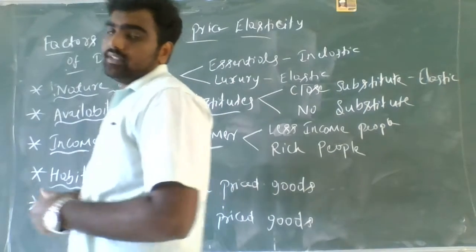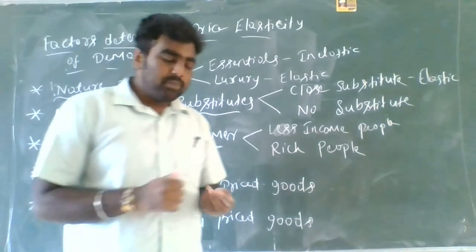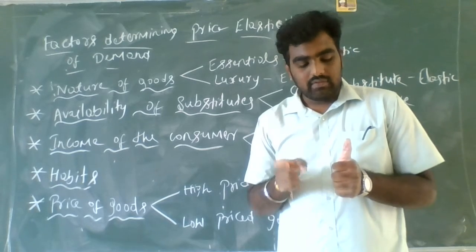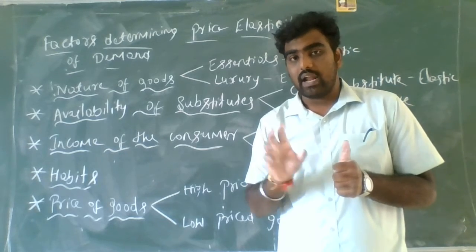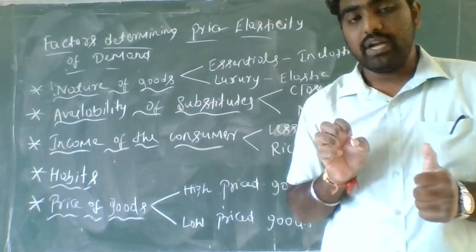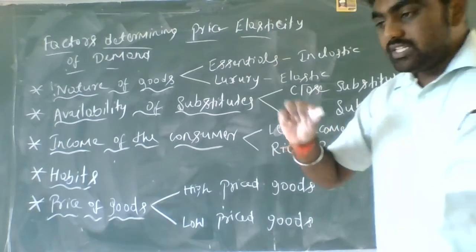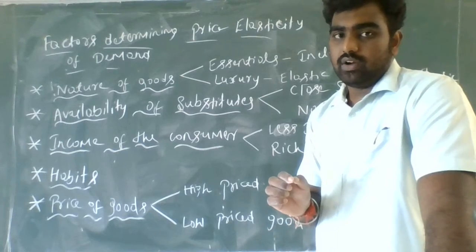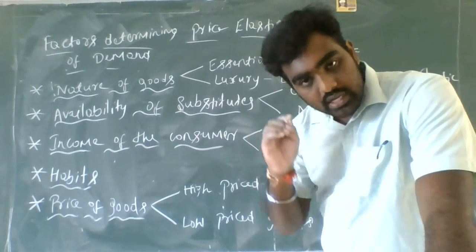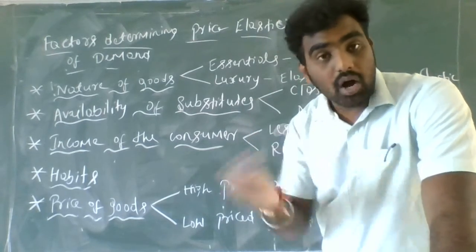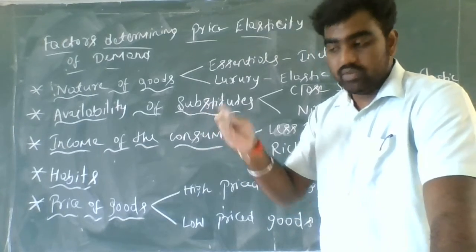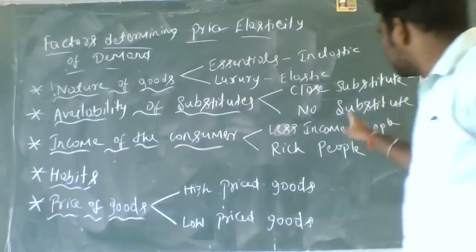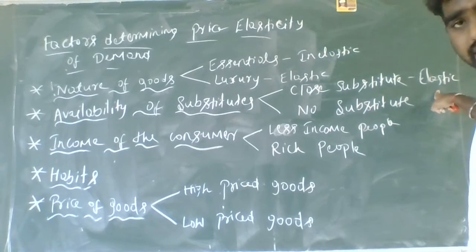How is it elastic, guys? When there are two close substitutes, what will people do? They will see which price is lesser and buy that commodity. So the change in price will actually affect the change in demand. The quantity demanded will also change when the price changes among the substitutes. Whichever price is less, they go and buy that type of good. So it is elastic. Guys, getting my point?